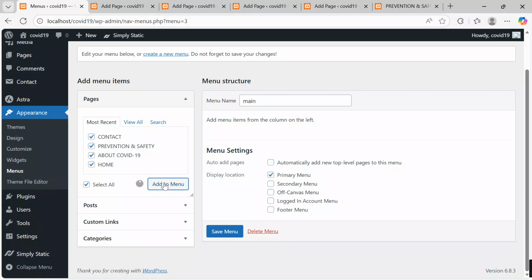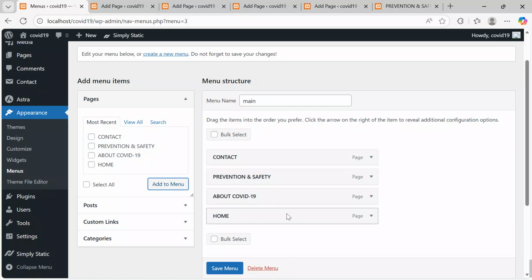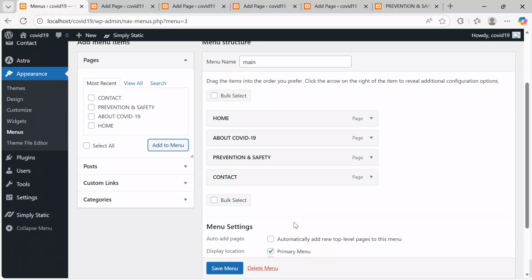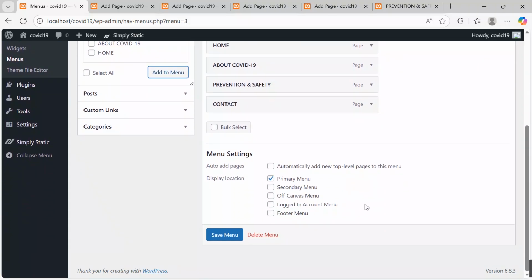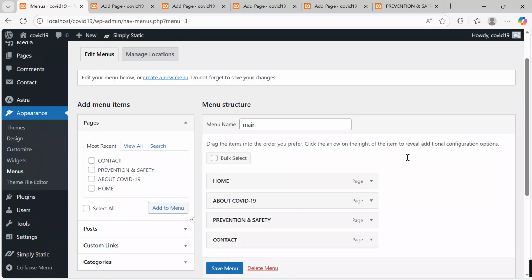When I click add to menu, we shall see that our pages have been added to the menu, but I want them to surface in order. I want the home page coming first, followed by COVID-19, then prevention and safety, and lastly, the contact coming last. After having this in position, I click save menu. After saving our menu, we see that everything is taking shape.